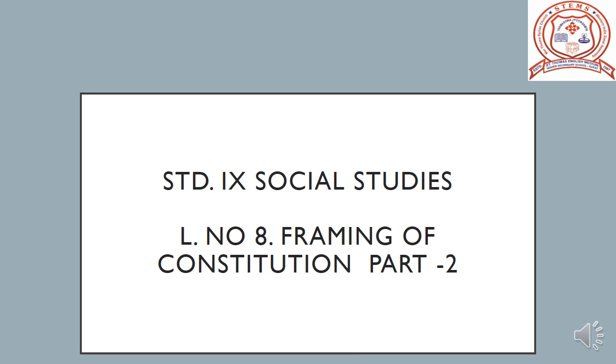Written document, size of the constitution, single citizenship, the center with strong federal structure, unified arrangement during crisis, parliamentary system, independent and impartial judiciary, amendments, adult franchise, secularism, judicial review, fundamental rights and duties, directive principles of state policy, provision for backward sections and tribes. So in this class we will learn in detail about all these features.